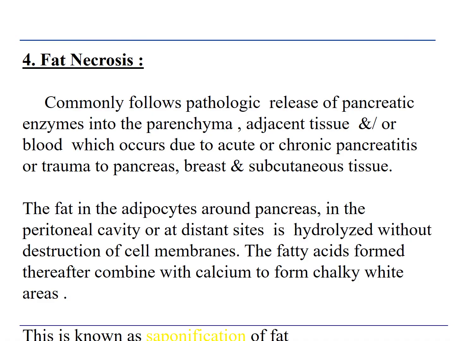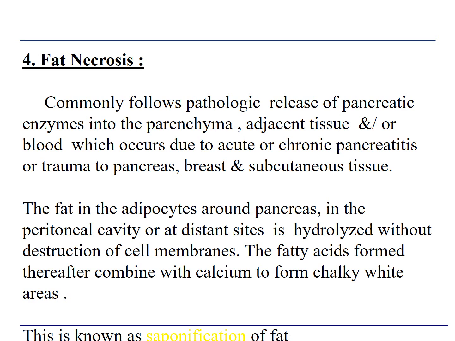Then next is the fat necrosis. Fat necrosis happens in fatty tissue, as the name suggests. There is release of, for example, in case of pancreas, enzymes from the pancreas into the parenchyma, adjacent tissue, and or blood due to chronic pancreatitis or trauma to the pancreas, or in the breast or subcutaneous tissue. So these enzymes which are released in the parenchyma cause lysis of the fat or destruction of the fat around the pancreas or wherever in the fatty tissue there is a damage.